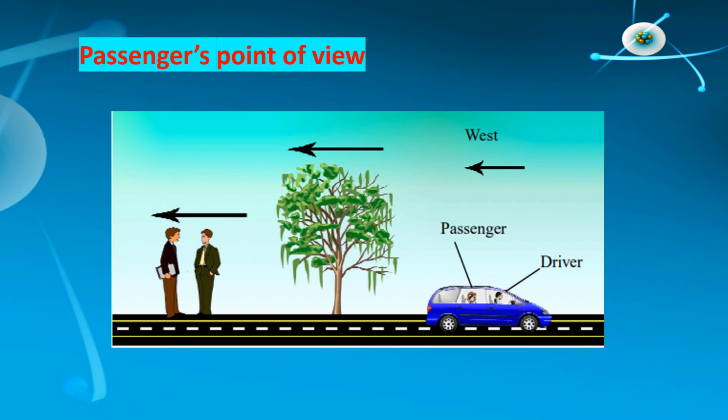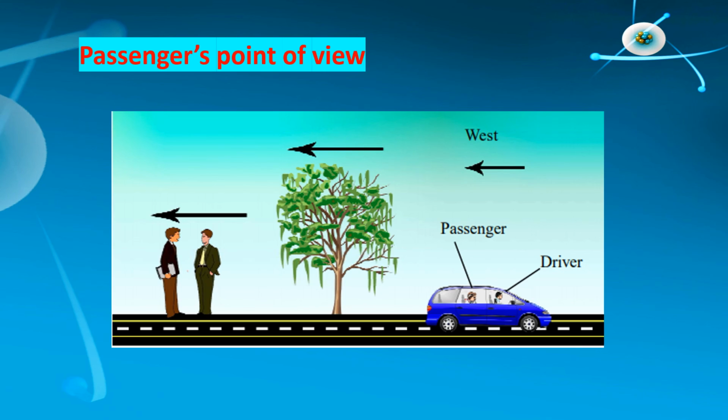Driver asked again, "What is my state of motion?" Then the passenger replied, "You are at rest." Driver asked again, "What is the state of motion of the car?" Then the passenger replied, "It is at rest." From the above discussion, it is clear that the tree is at rest with respect to Somesh and it is moving due west with respect to the passenger.